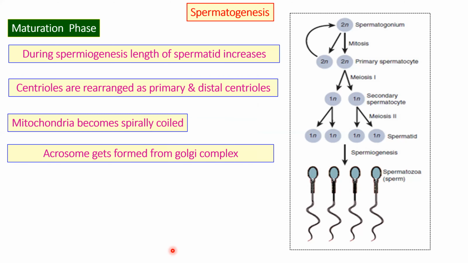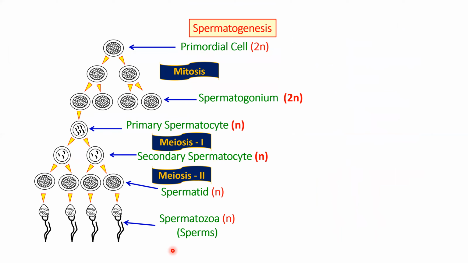Okay, so these are the changes which can be asked as an MCQ: what are the changes which a spermatid undergoes? During spermatid changing, the centrioles are rearranged. We will study about the centrioles in the structure of sperm, that they get rearranged as proximal and distal centrioles. Mitochondria become coiled, and acrosome, what is acrosome, I'll be talking about in the structure of sperm, gets formed from the Golgi complex. So this is the entire cycle of spermatogenesis which we have already discussed.